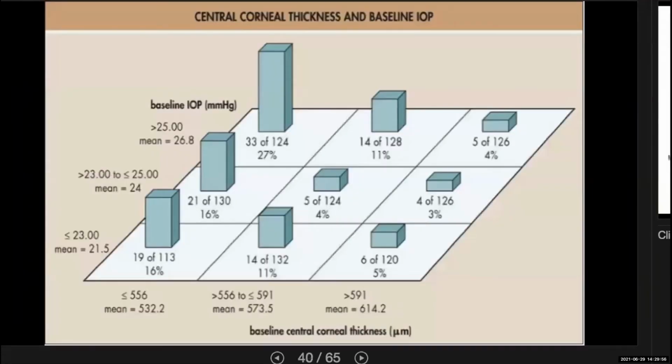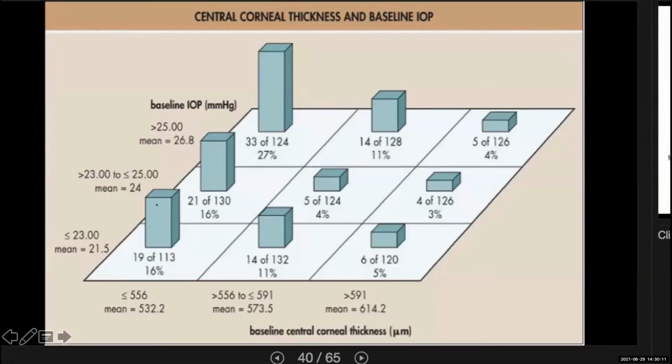This is also the figure that showed the importance and the power of central corneal thickness as a baseline risk factor when combined with intraocular pressure.